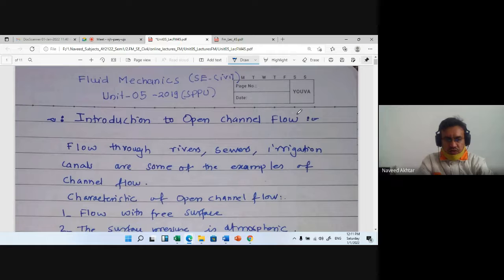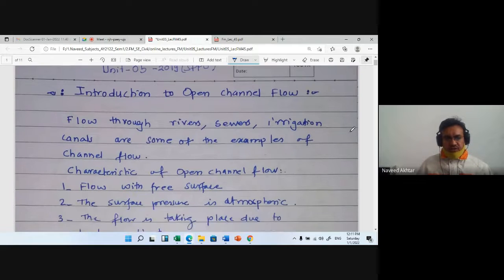1st January 2022, and on this day we are starting our new unit number 5, that is open channel flow. So first, the outcome of this lecture is the introduction to open channel, and then a comparison between the open channel flow and the pipe flow. Pipe flow we have already completed in unit number 4.